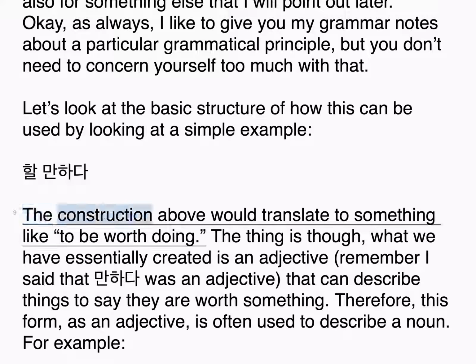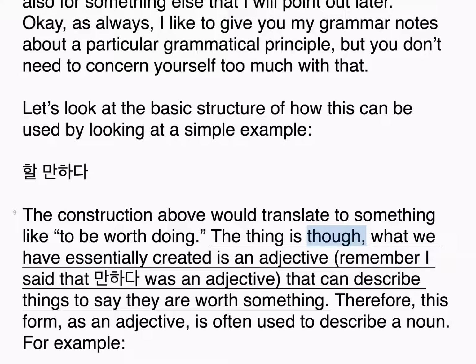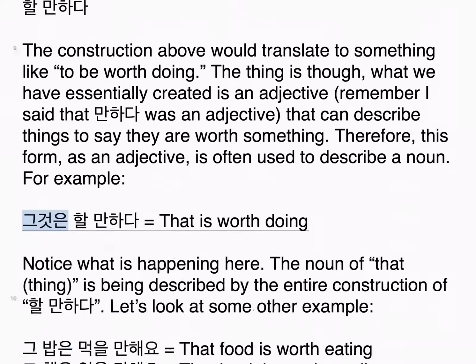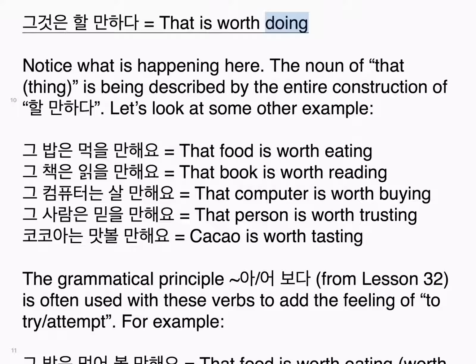할 만하다. The construction above would translate to something like 'to be worth doing'. The thing is though, what we have essentially created is an adjective. Remember I said that 만하다 was an adjective that can describe things to say they are worth something. Therefore, this form, as an adjective, is often used to describe a noun. For example, 그것은 할 만하다. That is worth doing. Notice what is happening here. The noun 'that thing' is being described by the entire construction of 할 만하다. Let's look at some other examples.